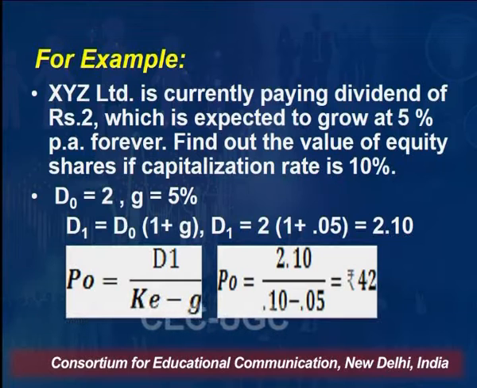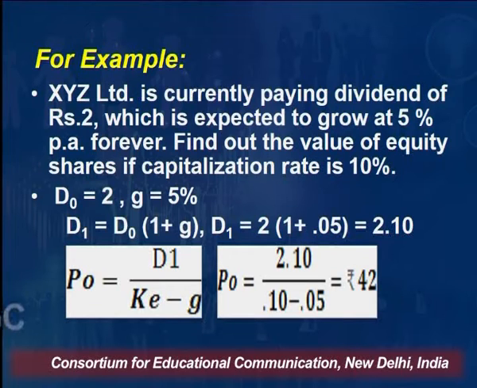So the current price of the share should be 2 rupees 10 paisa divided by 10% minus the growth rate. 10% is KE, the required rate of return, or we call it here the capitalization rate, and 5% is your growth rate. So if these are the facts, then the share should fetch 42 rupees. The real price of the share, the intrinsic value of the share, is rupees 42, right? So we use the formula V0 is equal to D1 divided by KE minus G.